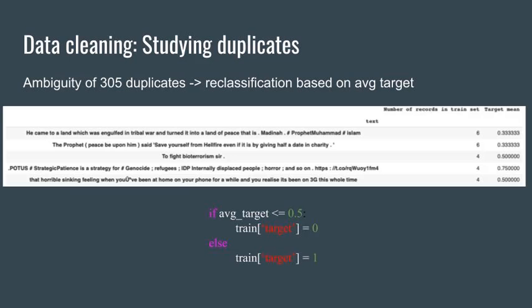Then we noticed that there were duplicates but with different targets. We grouped them together and we averaged the target. We can see here that the first tweet is repeated 6 times and the average of the target is 0.33. Thus, we modified the target in our training data. We set it at 0 if the average is less than 0.5, else we set it at 1.